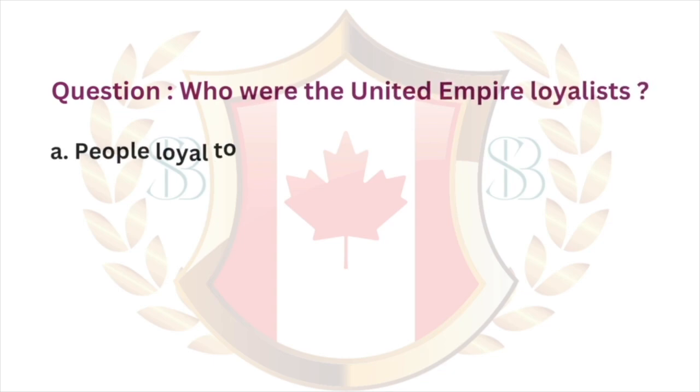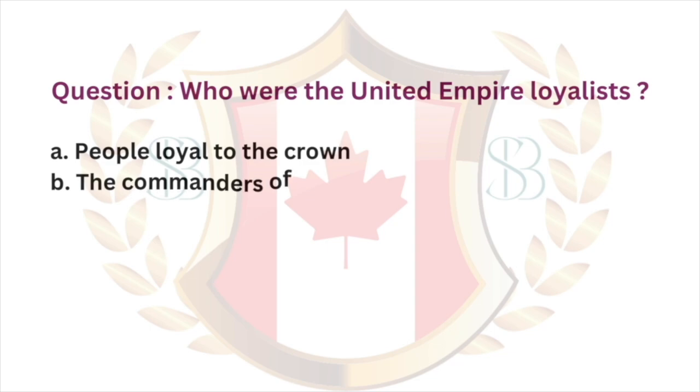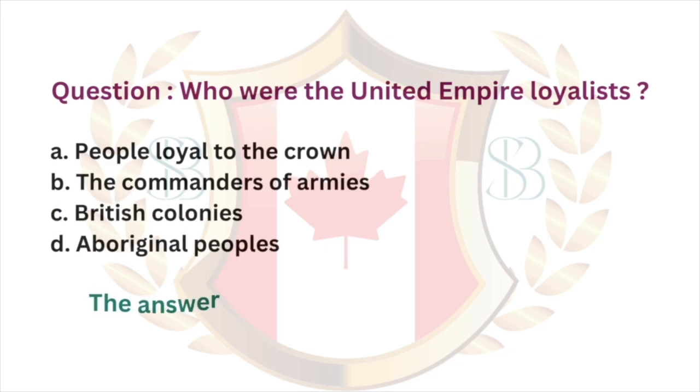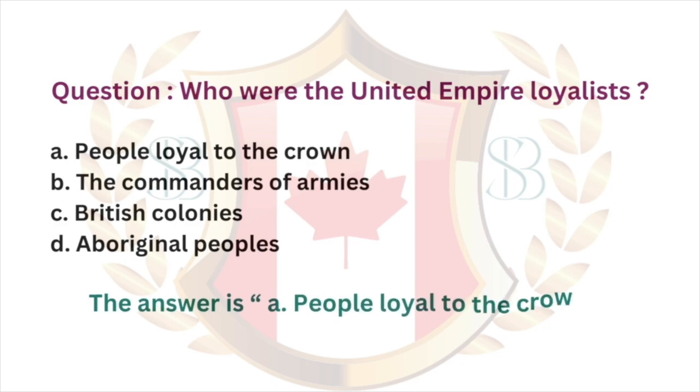Question: who were the United Empire Loyalists? A. People loyal to the Crown. B. The commanders of armies. C. British colonies. D. Aboriginal peoples. The answer is A. People loyal to the Crown.